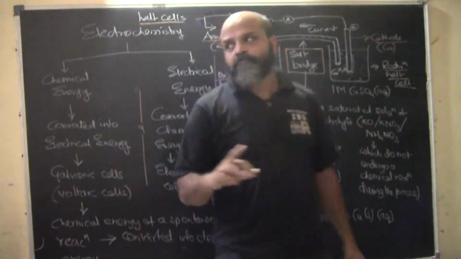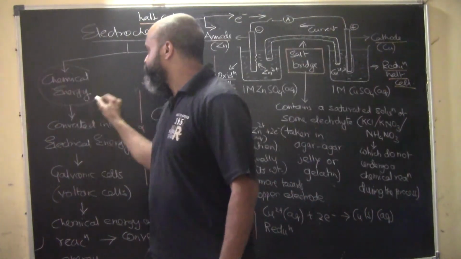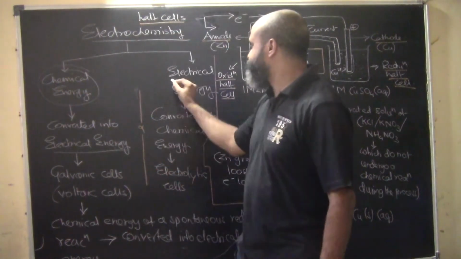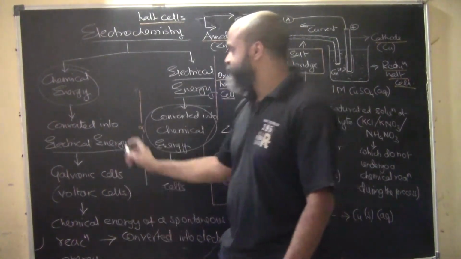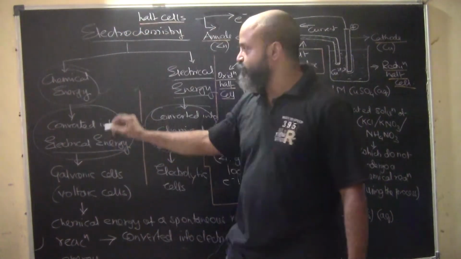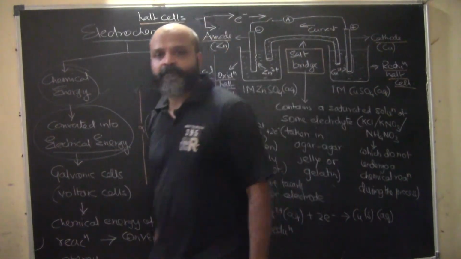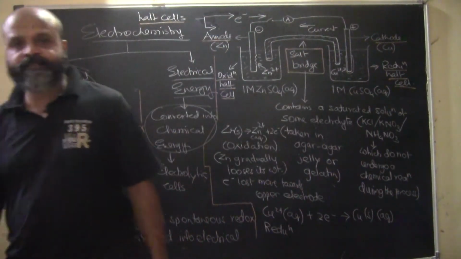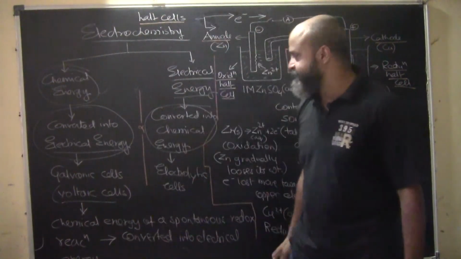So electrochemistry is what? It is where chemical energy is converted into electrical energy, and the other process is when electrical energy is converted into chemical energy. When chemical energy is getting converted into electrical energy, the process happens in a special type of cell known as the galvanic cell, also known as the voltaic cell.